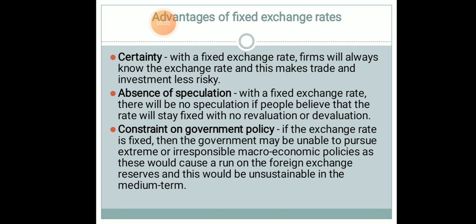And constraint on government policy. See, if the exchange rate is fixed, then the government may be unable to pursue extreme or irresponsible macroeconomic policies, as these would cause a run on the foreign exchange reserves, and this would be unsustainable in the medium term. See, macroeconomic policies in the sense, if in case the government decides FDI, foreign direct investment, in terms of money, in terms of technology, in terms of machines, manpower, in terms of any other thing which expatriate from various other countries to our country, that the volume of expatriation is decided by the government.